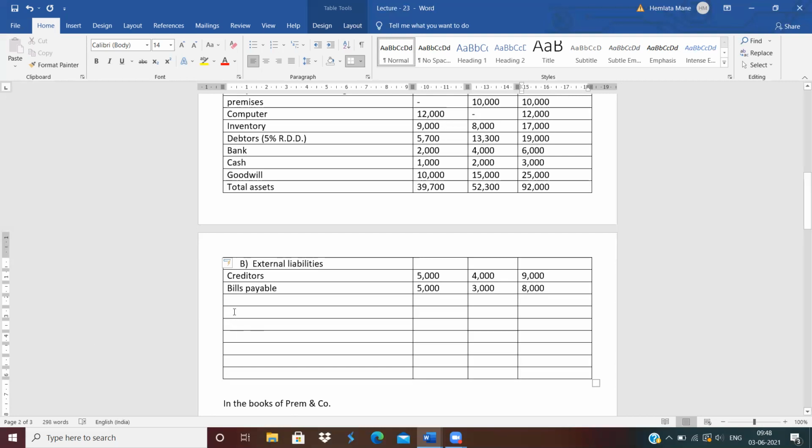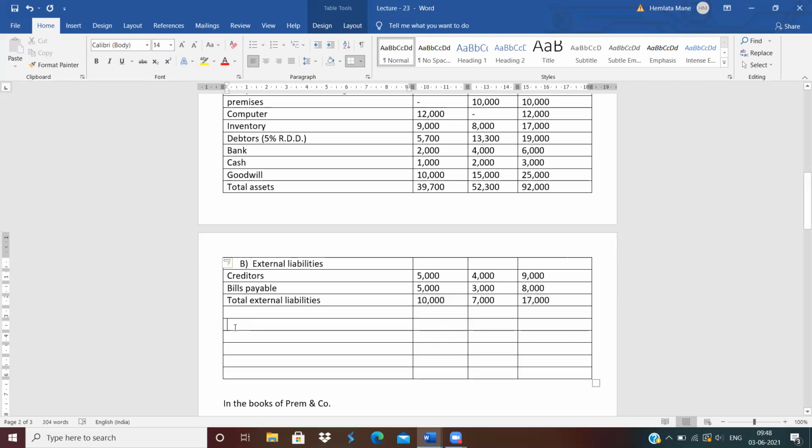Now do the total. Only two external liabilities are given. So total external liabilities: 10,000. Here 7,000. And here is 9,000 plus 8,000, that is 17,000. Clear? This is the total external liabilities.